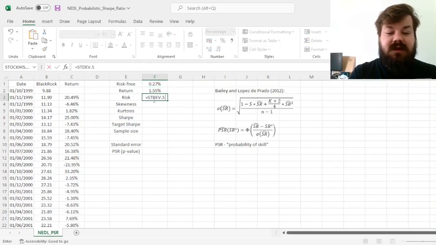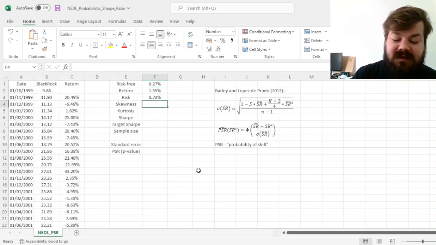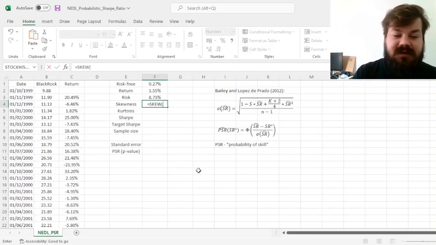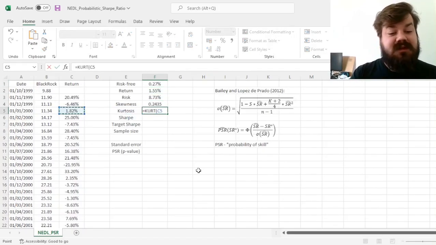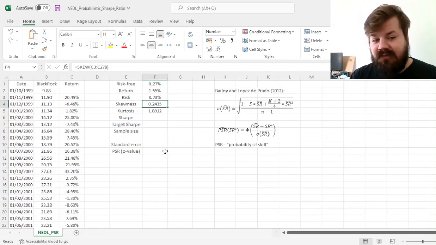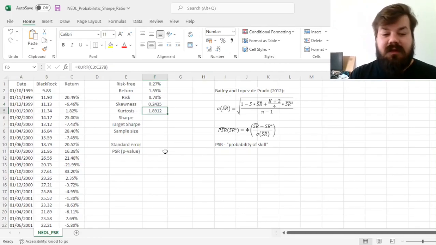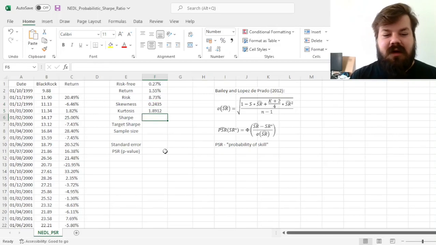The risk is just the sample standard deviation, again just the volatility of BlackRock returns, 8.73%. And now we have to calculate the skewness and kurtosis using built-in Excel functions. We can see that BlackRock returns are positively skewed, as well as they have a positive excess kurtosis, meaning that there is slightly more upside when invested in BlackRock, and the tails are slightly heavier than the normal distribution implies. And bear in mind, those are monthly returns that tend to be quite a bit more well-behaved than daily returns. So on daily returns, this picture might be even more pronounced.